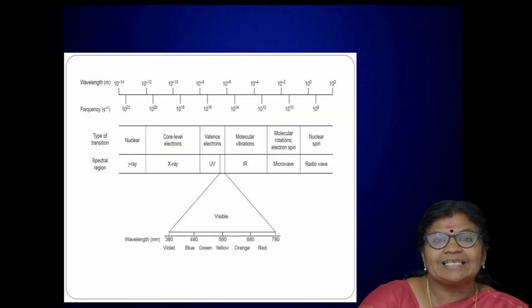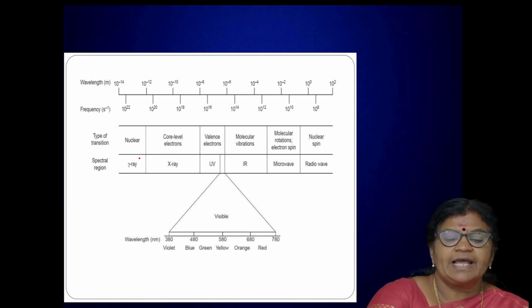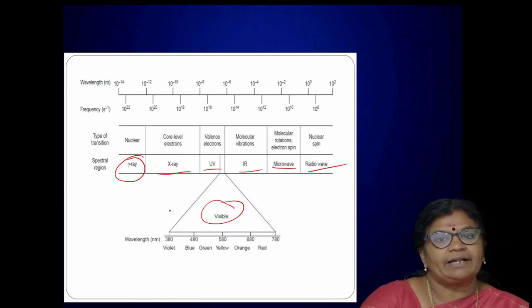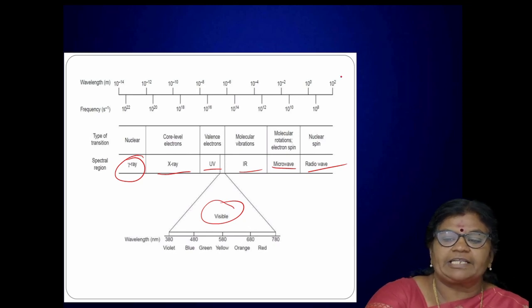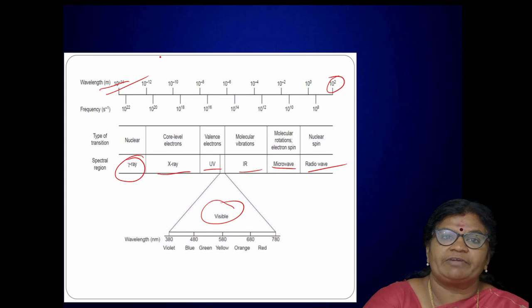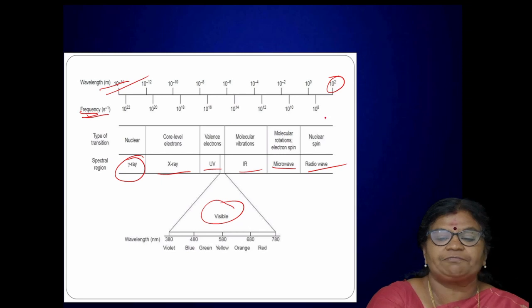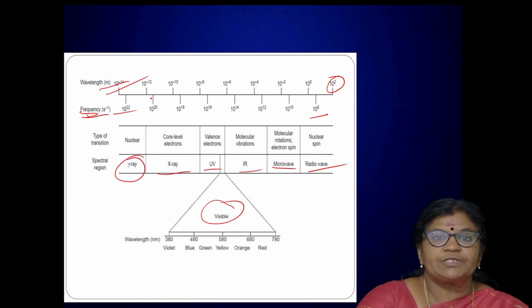Next we are insisting about the electromagnetic radiation regions. See here we are having different regions. This electromagnetic radiation, we can have gamma ray, X-rays, UV rays, infrared rays, microwaves as well as radio waves, and of course in the center we are having visible region. So electromagnetic radiation possesses different types of frequencies starting from 10 power 2 to 10 power minus 4 when it is represented in wavelength scale. When it is represented in the frequency scale, it ranges from 10 power 8 to 10 power 22.